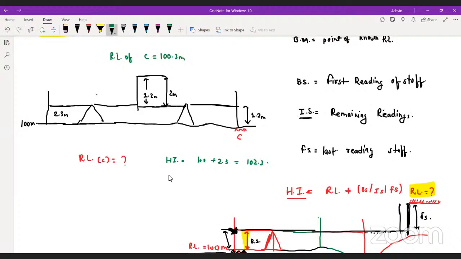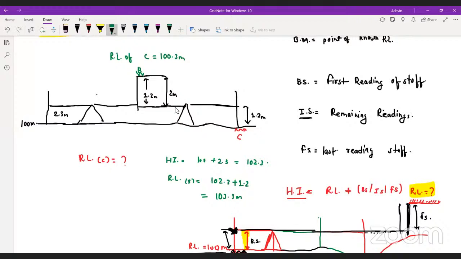Now, if I want to calculate RL of this point, let's call it B, what am I going to do? HI, I am already here. Jaswant, your answer is right. I am going to add 1.2 here. I just made you understand this concept, that's why I'm doing it directly. 103.3 meter. Yes or no?